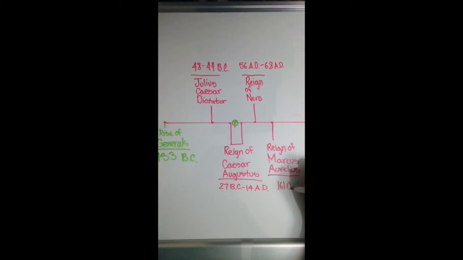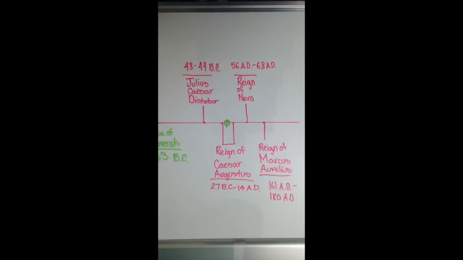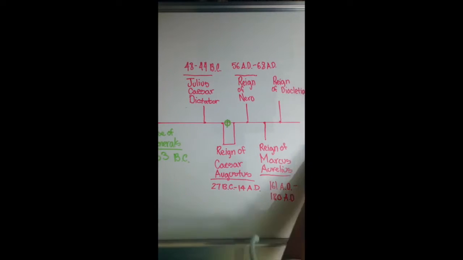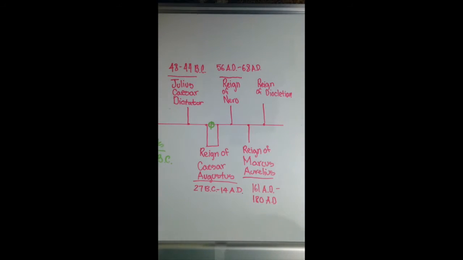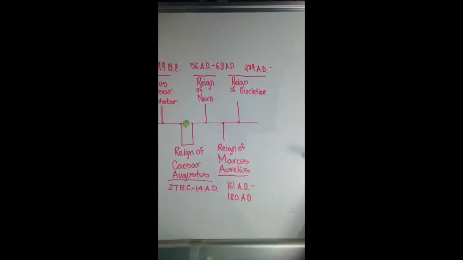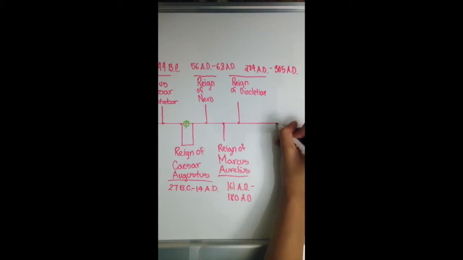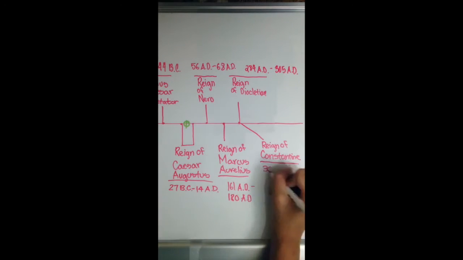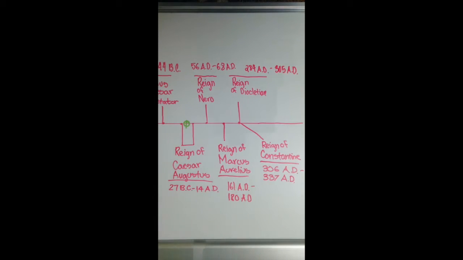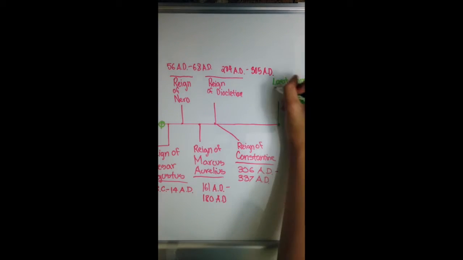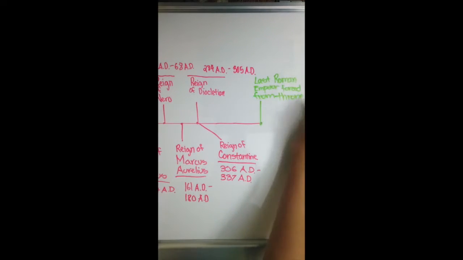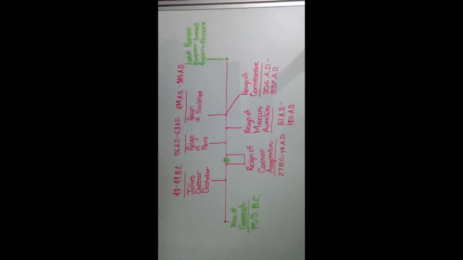The reign of Marcus Aurelius occurred during the pinnacle of the Pax Romana. It was from 161 AD to 180 AD. The reign of Diocletian was from 284 AD to 305 AD. Next came the last main emperor, Constantine. He reigned from 306 AD to 337 AD. And that's a timeline of the main leaders of Rome.